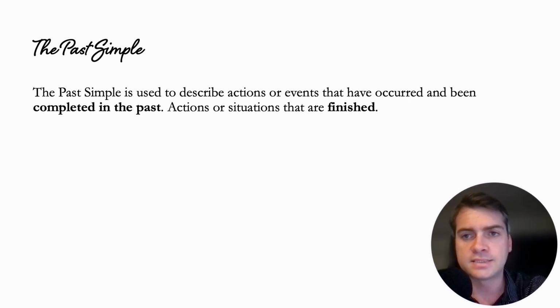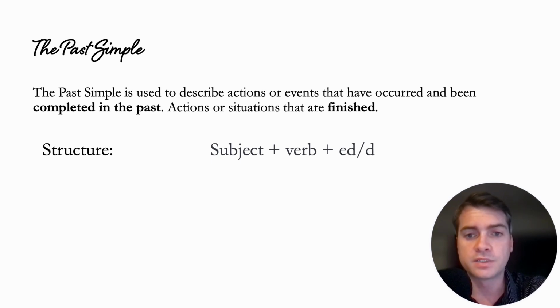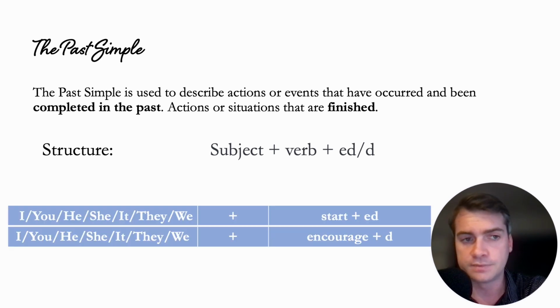All right, so the past simple is used to describe actions or events that have occurred and been completed in the past. So actions or situations that are finished. The structure for this is the subject plus the root form of the verb plus either ed or d. So if we have a verb like to start, we would say I started, or you, he, she, it started, they or we started. All exactly the same, so incredibly easy to conjugate.